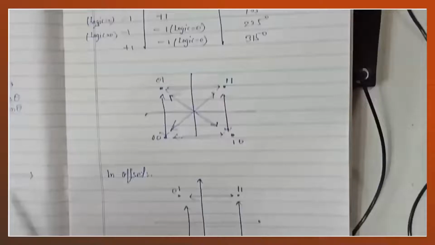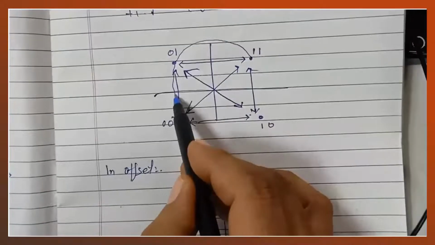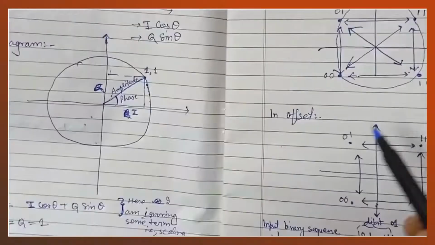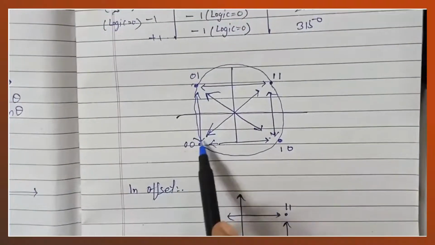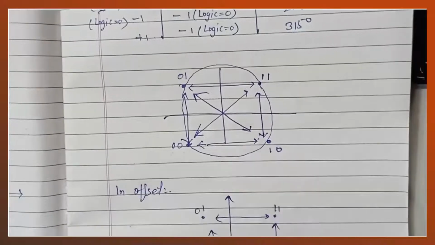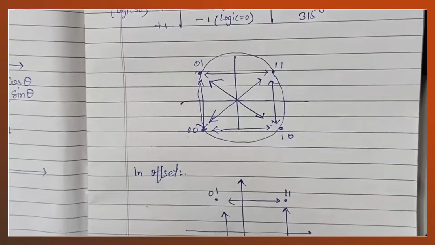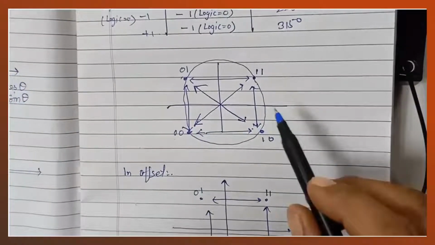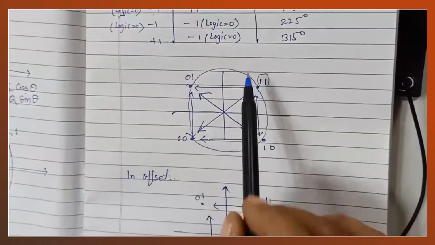Now for the phasor diagram, here we can make a circle and it will look like this. For 1 1 this is the point, for 0 1, for 0 0 this is the point, and for 1 0 this is the point. So in the previous ASK we were transmitting a single bit, however in this modulation scheme we are transmitting 2 bits at a time.